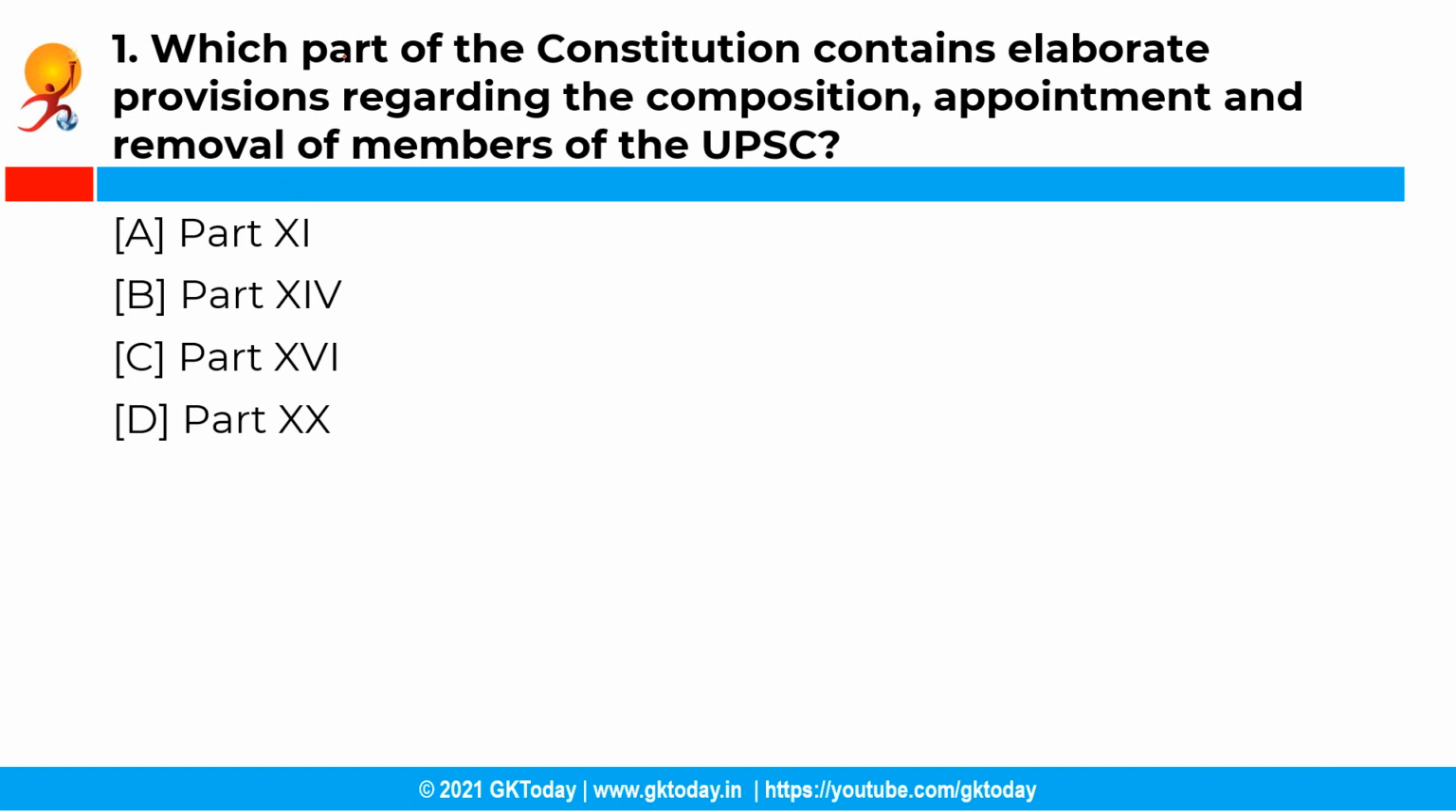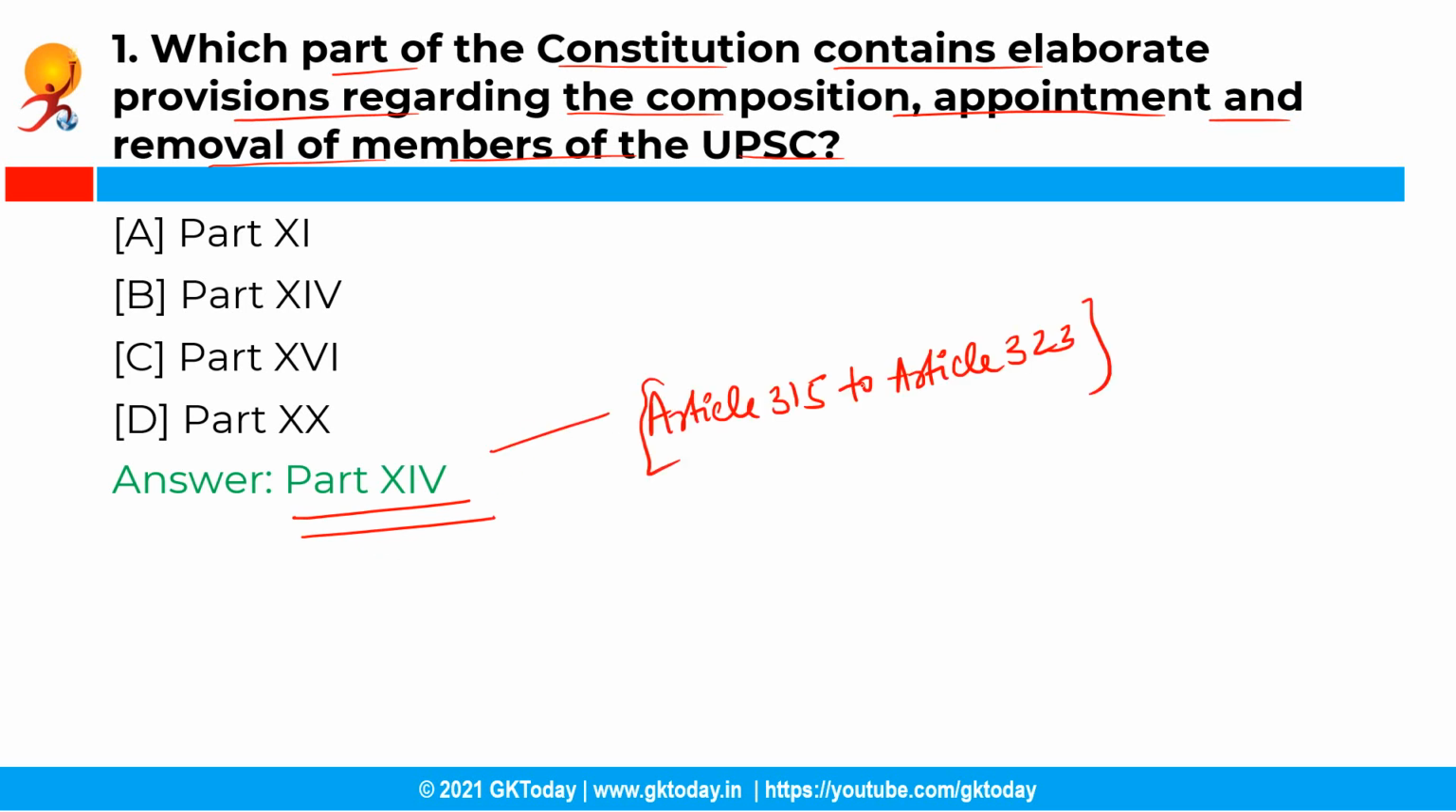So the first question is, which part of the constitution contains elaborate provisions regarding the composition, appointment and removal of the members of the UPSC? So you have the following options and the correct answer is option B, that is part 14th. See, the articles 315 to 323 in part 14th of the Constitution of India contain detailed provisions regarding the composition, appointment and removal of members along with the independence, power and functions of the Union Public Service Commission.